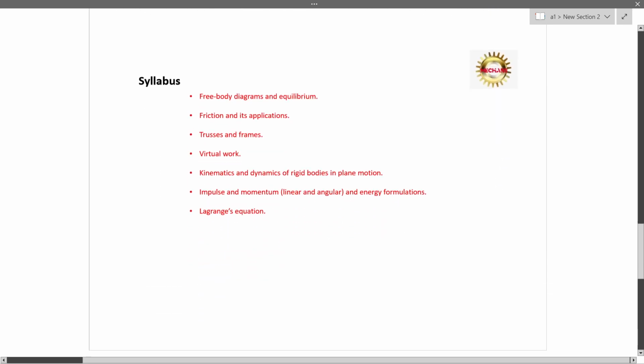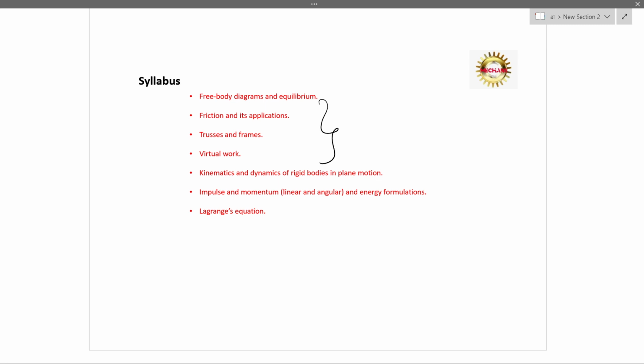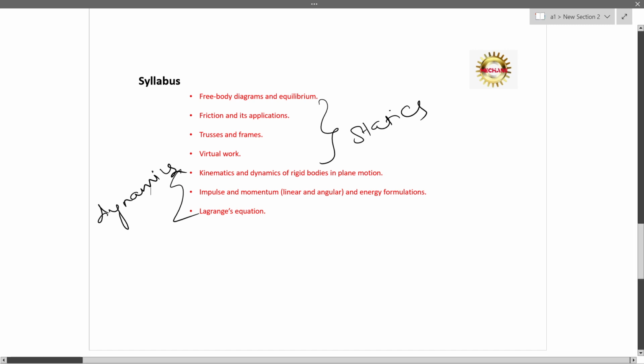So this is the syllabus we are going to study in the further videos. The first four topics come under the category of statics. These three come under the category of dynamics. Both statics and dynamics are very interesting. We will see them in the further classes.